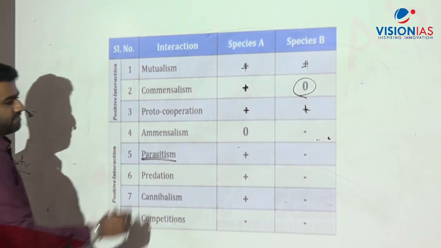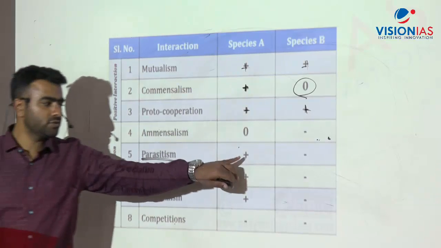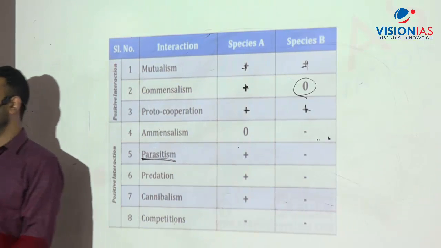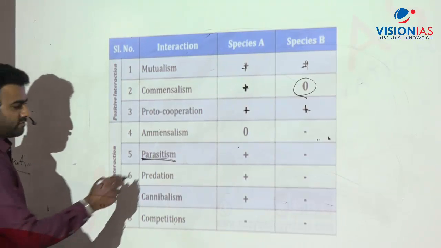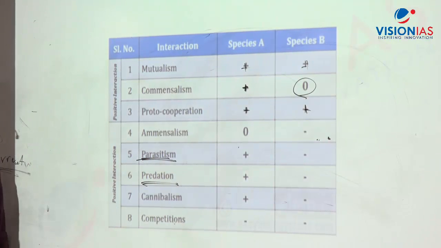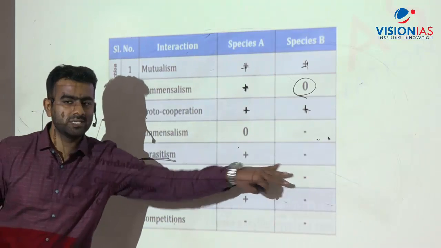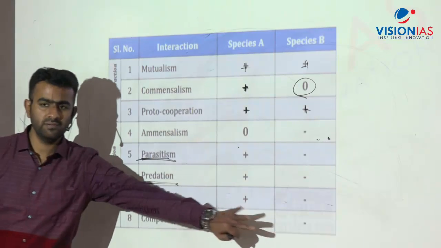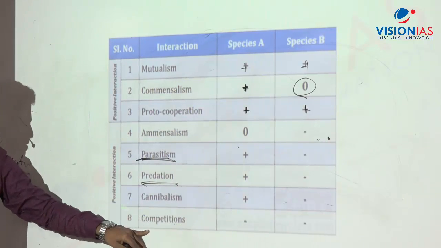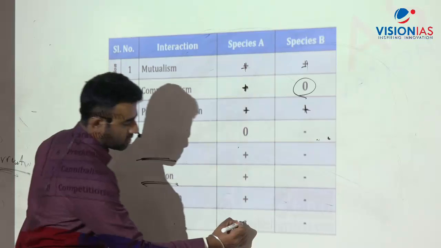What about parasitism? One gets the benefit, the other one has a loss, right? Any kind of parasites, leeches. That is an example for parasitism. What about predation? Same, one gets a benefit, one has a loss, but this one kills directly. Then cannibalism is the same, eating on the same species. Then competition is where both are at loss.